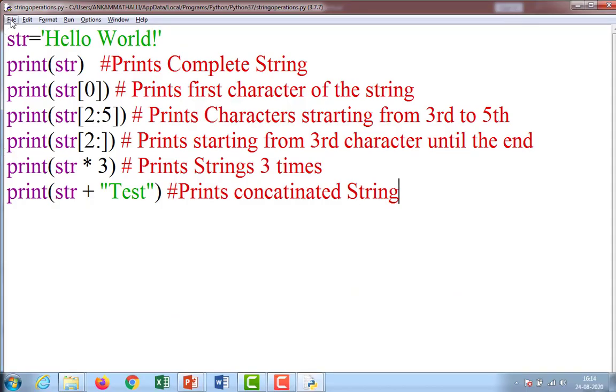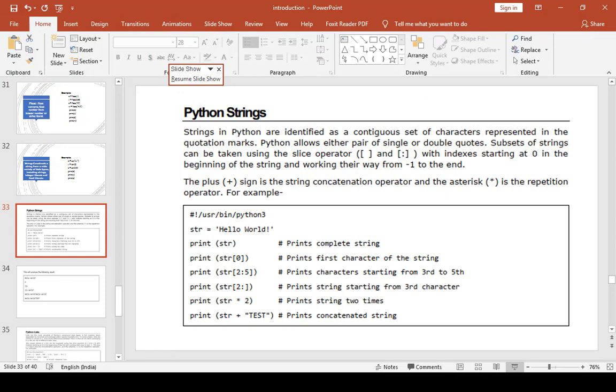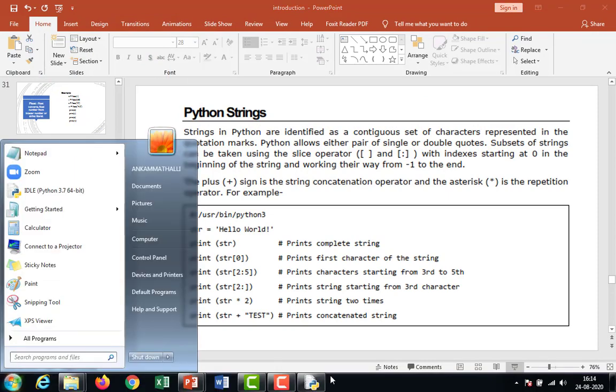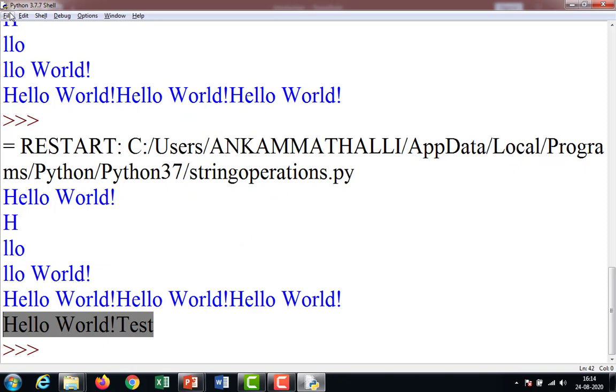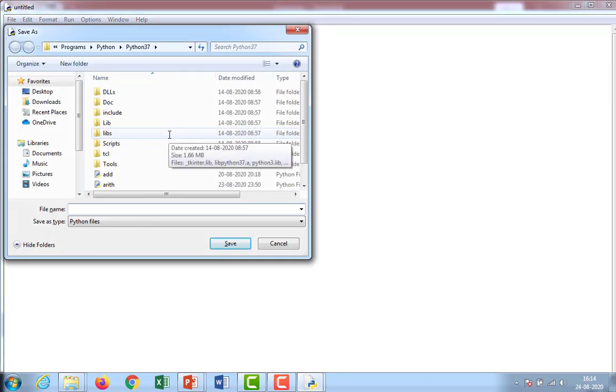File, close, file, new file, Control S, list operations .py. It is better to give double quotes, but no problem, because by default it is going to save in Python file format.